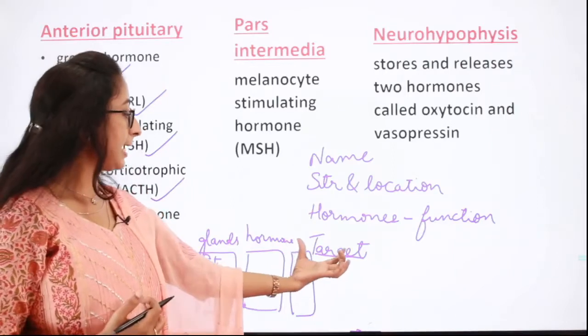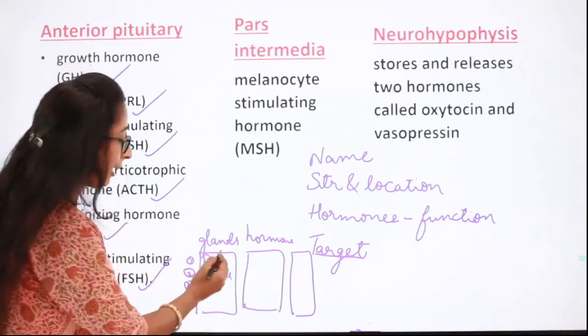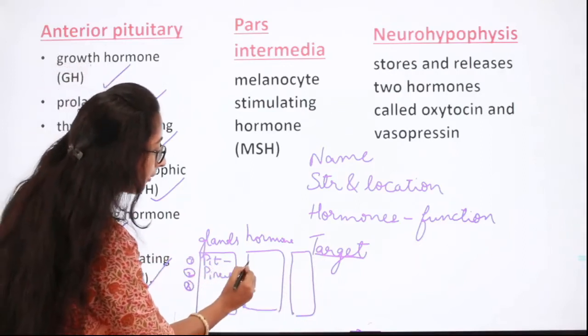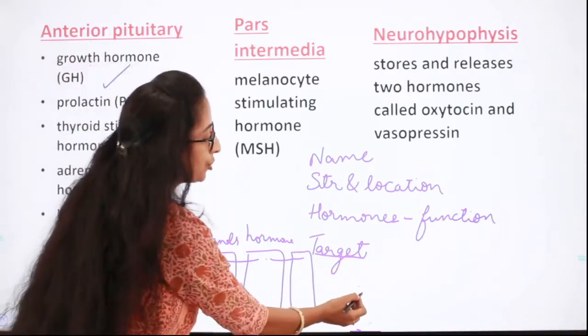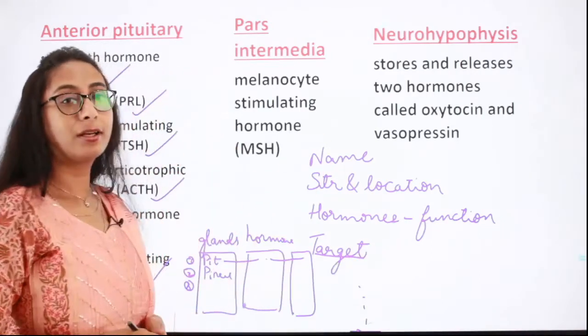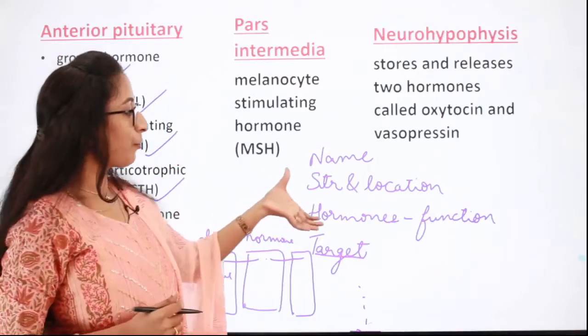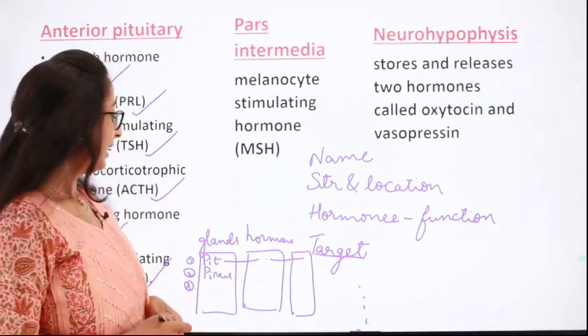This is called the target. You will get these as different columns and you will have to match the right gland with the right hormone and the right target cell, and then mark the right option among 1, 2, 3, 4. Can you keep these points in mind when preparing for this chapter, the endocrine system? Fine, let's move on.